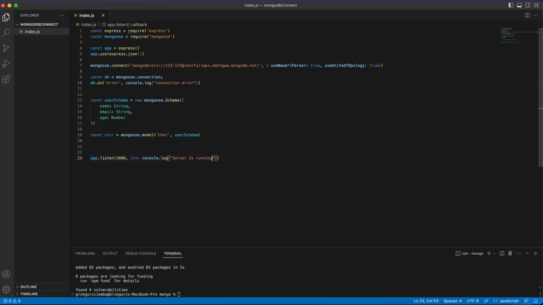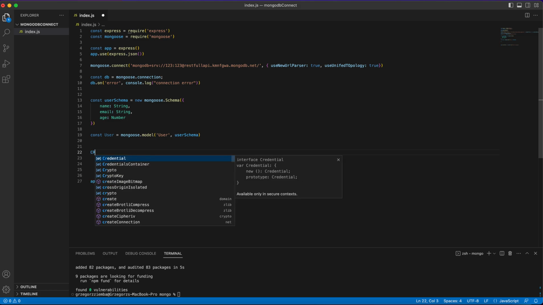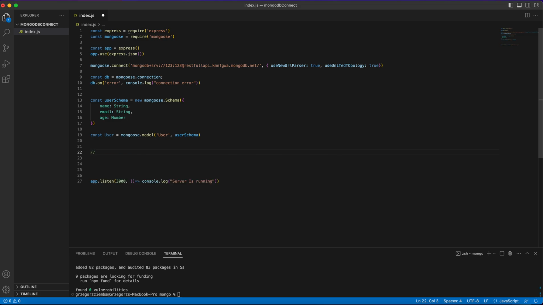And right now we've got our schema, we've connected to database, and also we launched our Node.js server. Okay, to be more precise, Express server, of course. So we need to create CRUD operations. So create, read, update, delete.